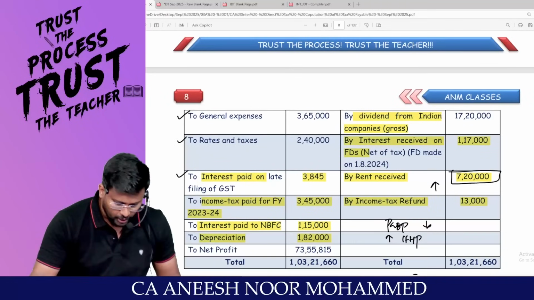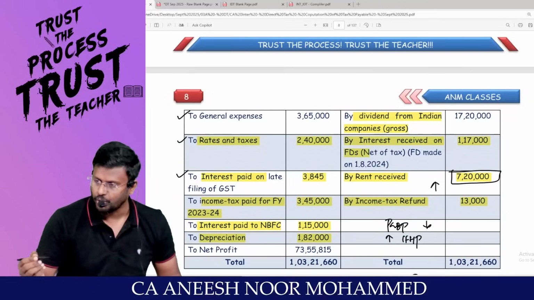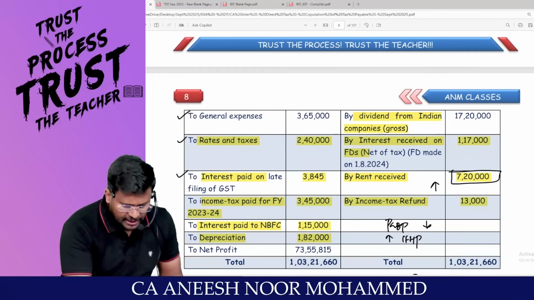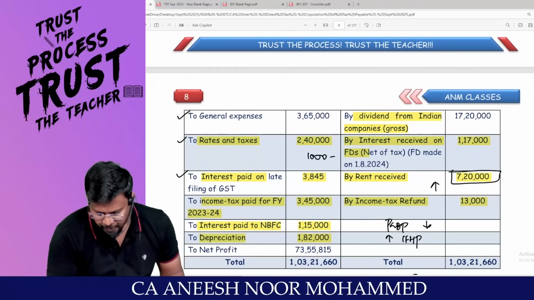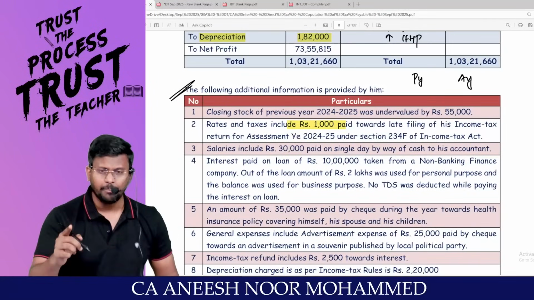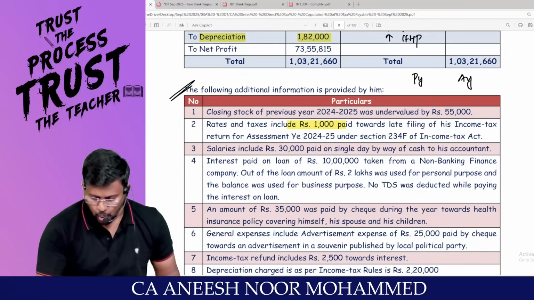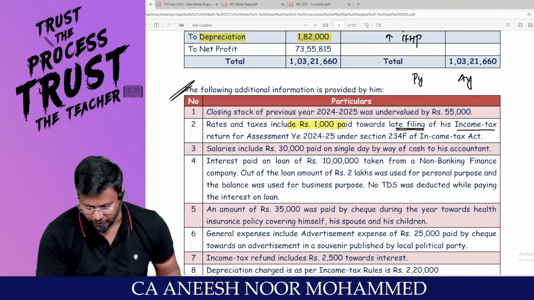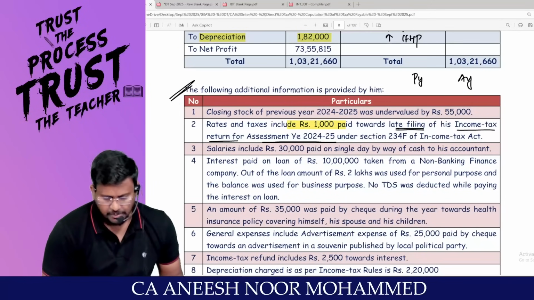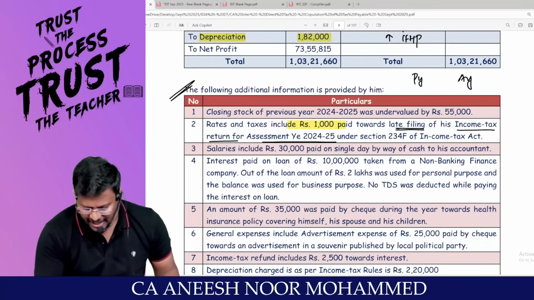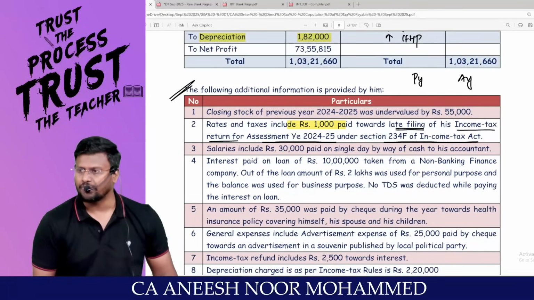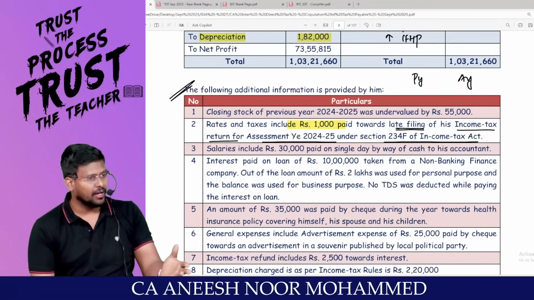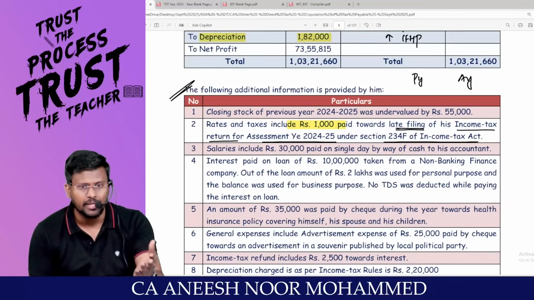Look at the P&L account: rates and taxes 2,40,000. Inside this 2,40,000, 1,000 is there. For what purpose has that 1,000 been paid? Towards late filing of his income tax return for the assessment year 24, under section 234F of the Income Tax Act. Sir, this is a penalty.